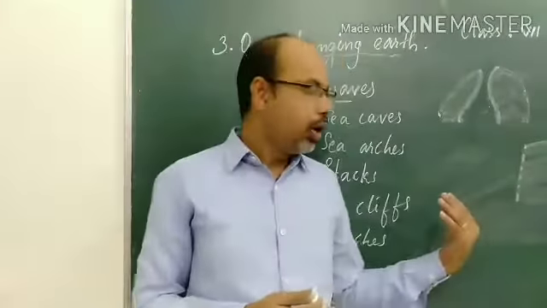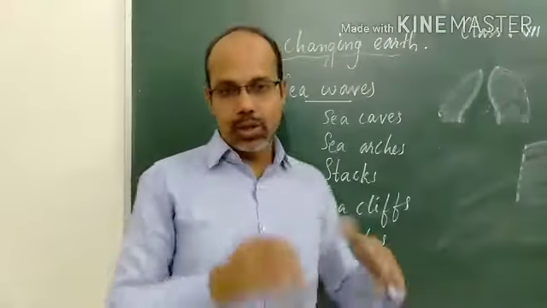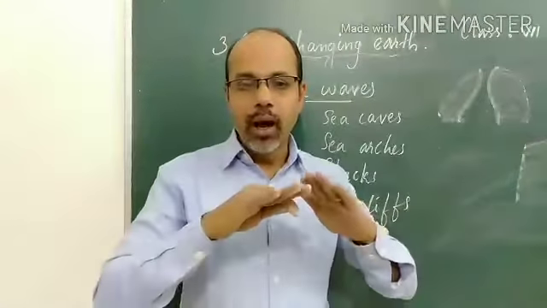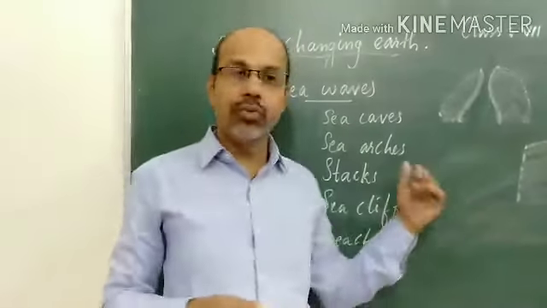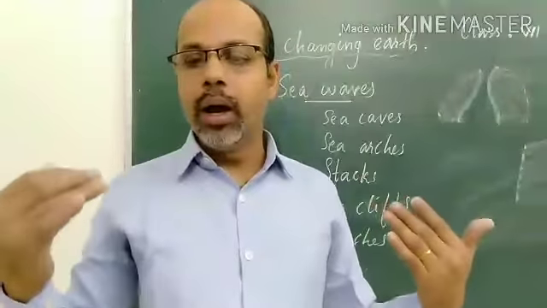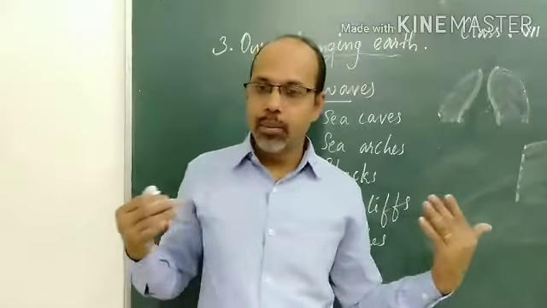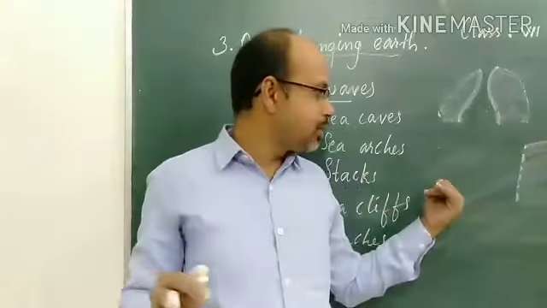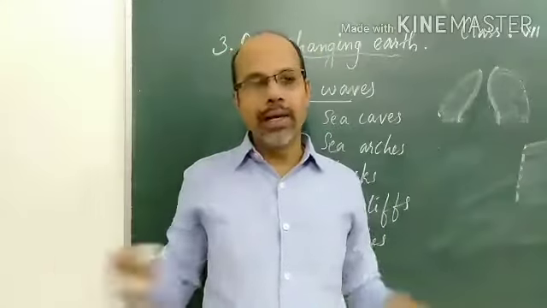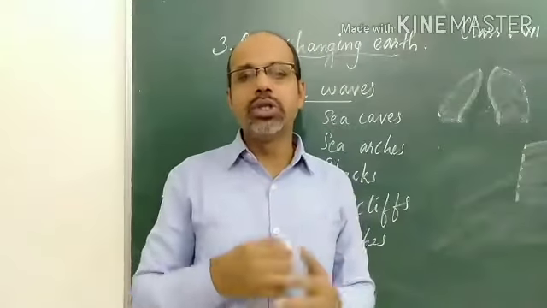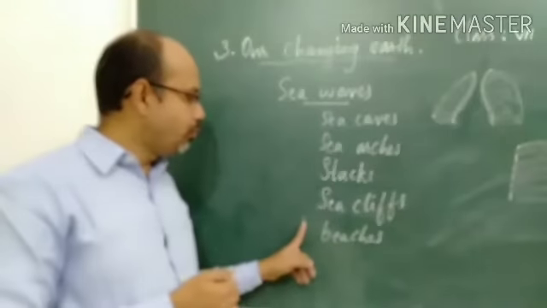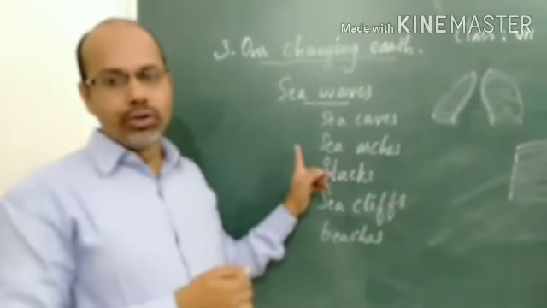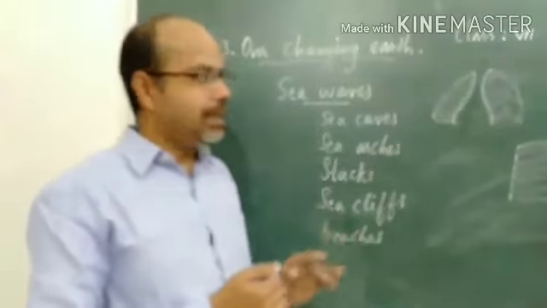This is also called a sea cliff. You can also find beaches on the sea coast that are sand covered regions without rocks, and also beaches with rocks. With some beaches rocks can be found, and in some regions we can find only a sand covered region, which is called a beach. So these are the different formations of land due to the work of the sea waves.